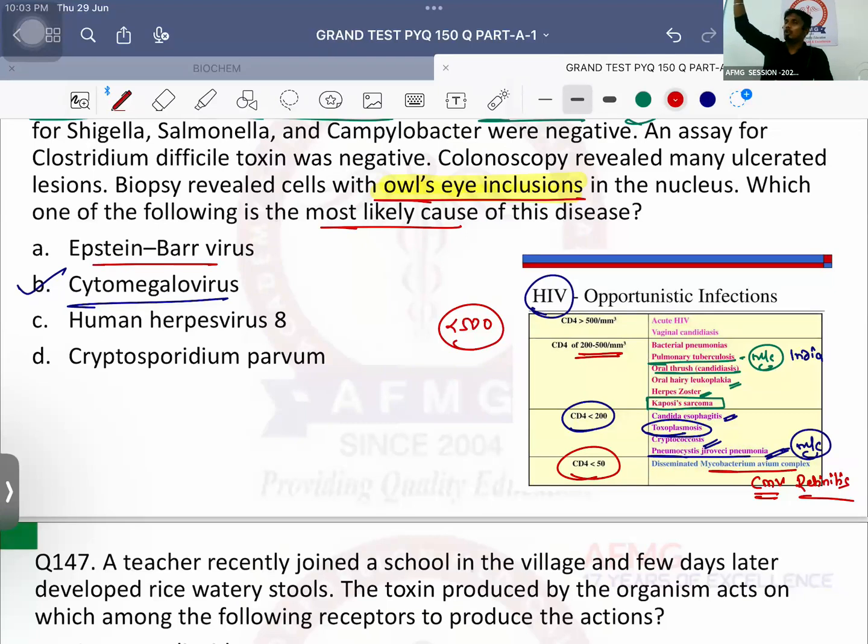Epstein-Barr virus is human herpes virus type 4, associated with which lymphoma? Hodgkin's lymphoma, non-Hodgkin's lymphoma, Burkitt's lymphoma, and which carcinoma? Nasopharyngeal carcinoma and post-transplantation lymphoma. So that's important cancers. No issues with this, anybody?